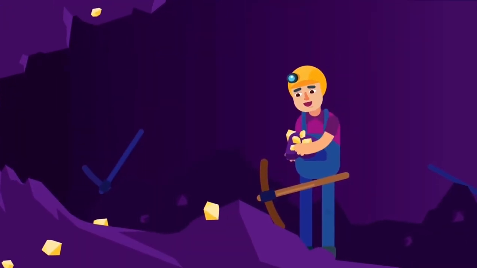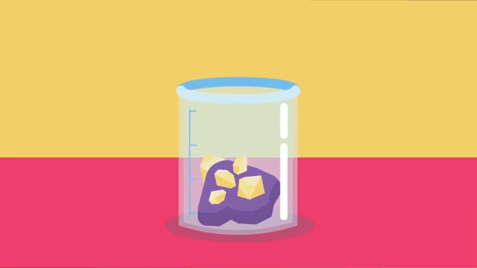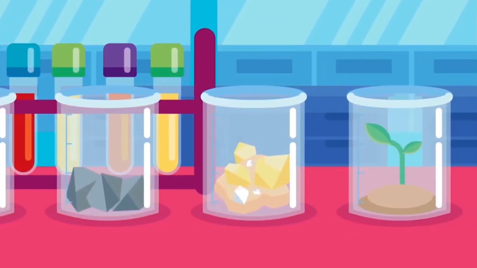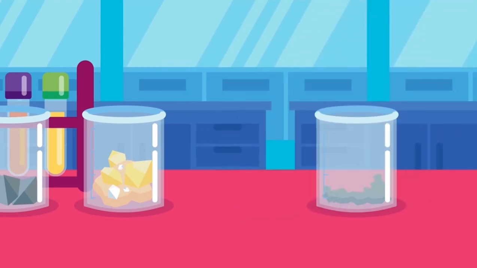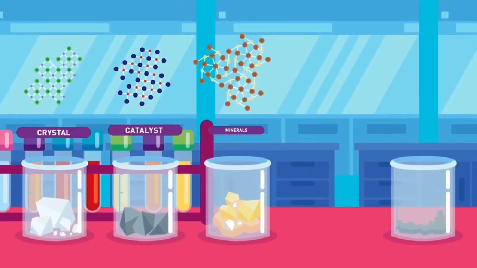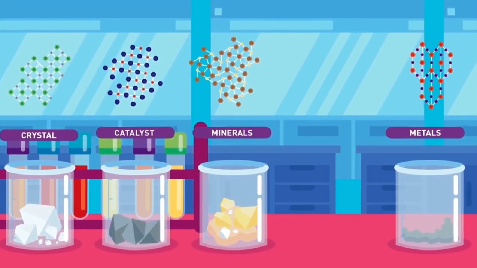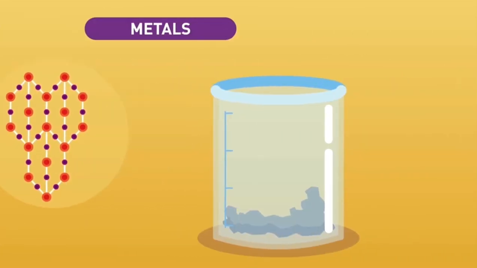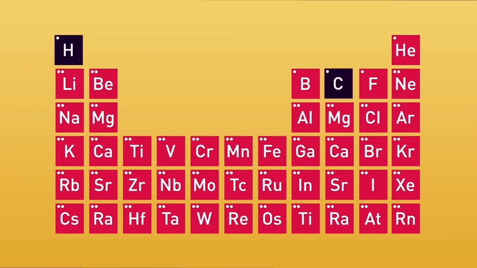Would you like to know how our Earth forms gold? This is what inorganic chemists do. Inorganic chemistry deals with elements and compounds other than carbon or hydrocarbons. It covers all materials that are not organic and are termed as non-living substances. Those compounds that do not contain a carbon-hydrogen bond. Compounds studied by inorganic chemists include crystal structures, minerals, metals, catalysts, and most elements on the periodic table.